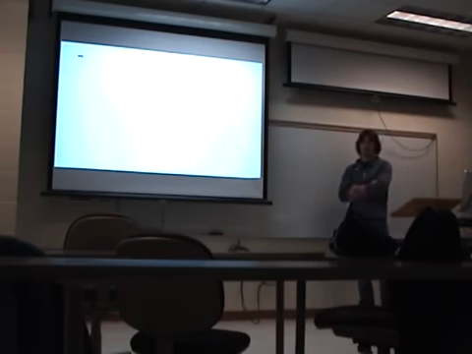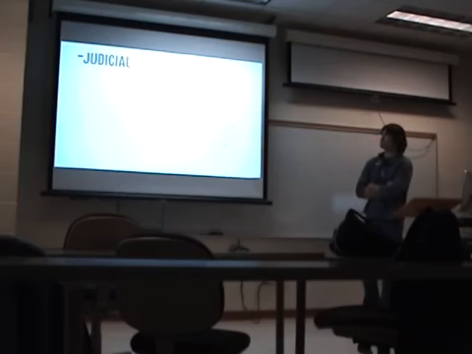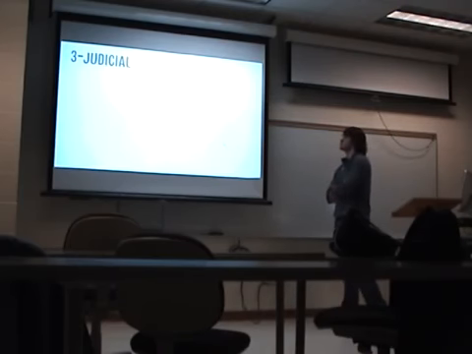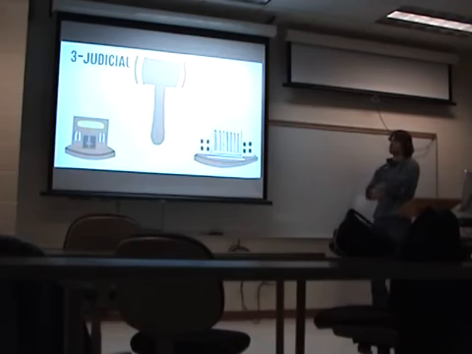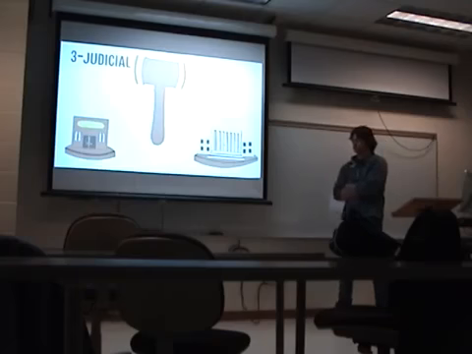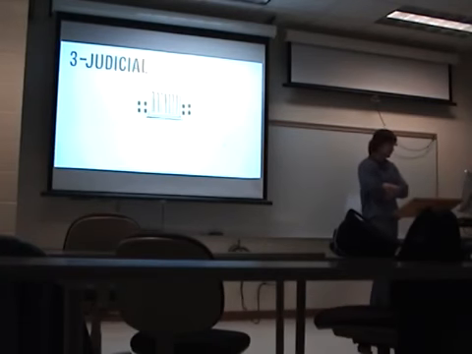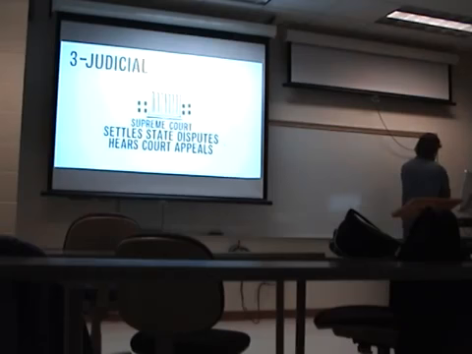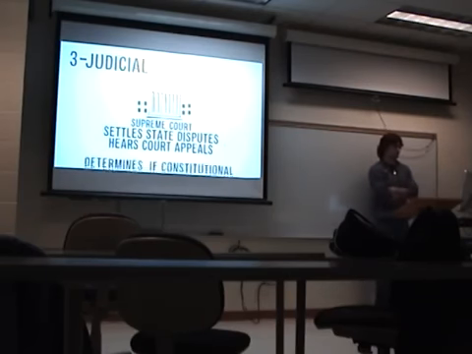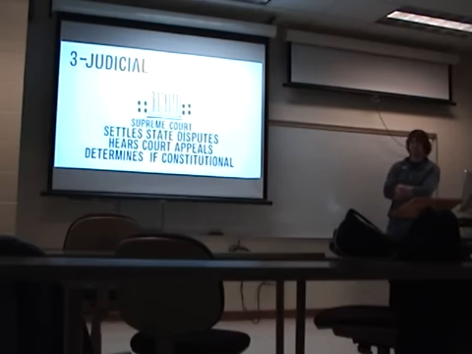The third branch of the U.S. government is the judicial branch and is detailed in Article 3. This branch is comprised of all the courts in the land, from the federal district courts to the U.S. Supreme Court. These courts interpret our nation's laws and punish those who break them. The highest court, the Supreme Court, settles disputes among states, hears appeals from state and federal courts, and determines that federal laws are constitutional.